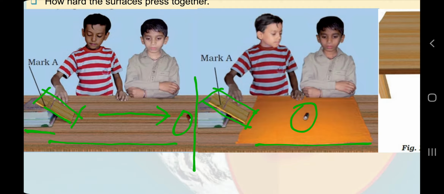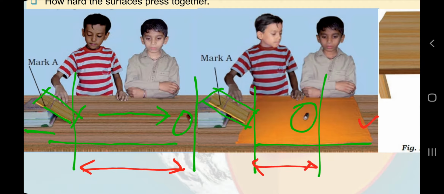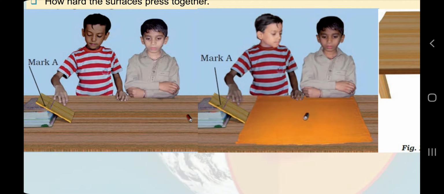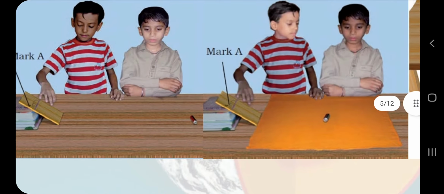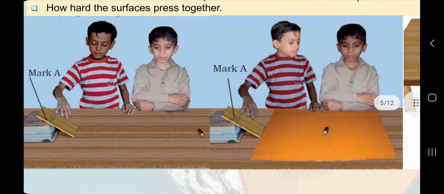If you mark the distance between the writing pad and the pen, you will see more distance covered here, less distance covered there, because there is a rough surface. Rough surface means more friction, smooth surface means less friction. Less friction, more movement. And a rough surface, more friction, less movement. Clear? The same thing you can see in this diagram and in this activity. You can also perform this activity on different surfaces.